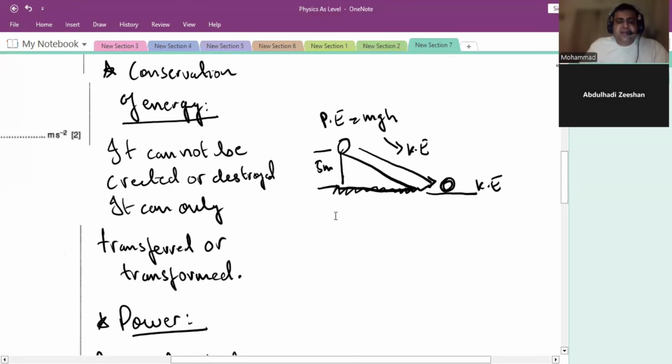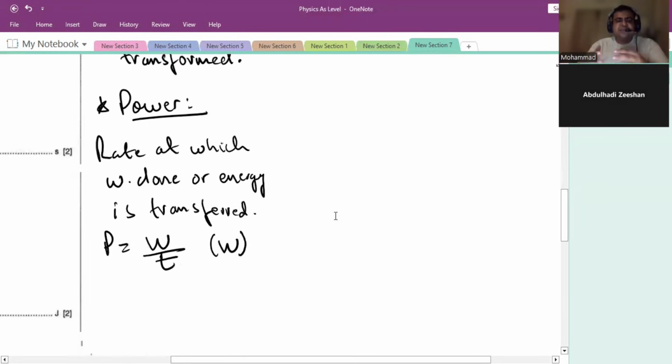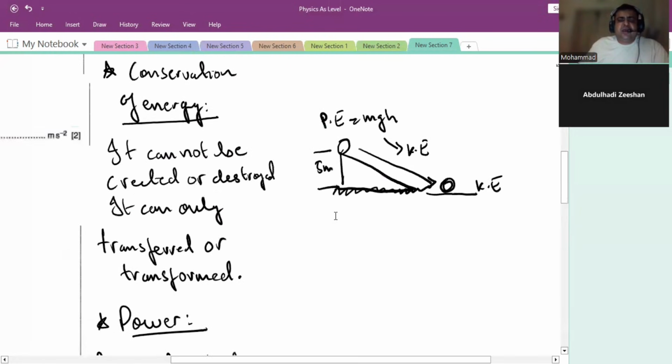Right. The next thing in the topic is power. What is power? Power is the rate at which work is done or energy is transferred from point A to point B. So if I ask what is the power of the ball at point B, we can calculate the kinetic energy, half mv squared, and divide it by time.